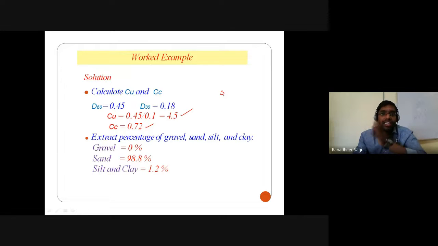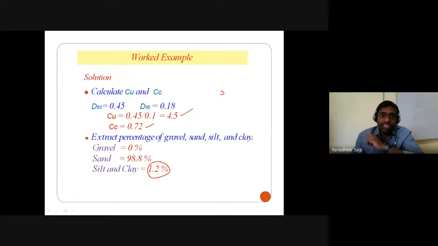And the second letter depends on the percentage of finer particles existing in that soil. The percentage of finer particles is 1.2%, which is less than 5%. It means that your second letter comes from your gradation curve. From the gradation curve, the second letter is either well graded or poorly graded.